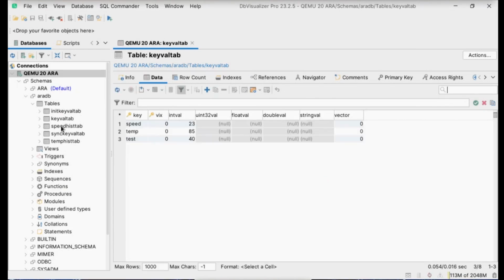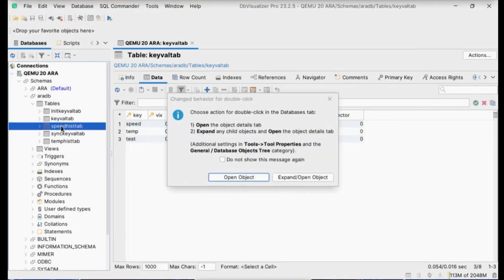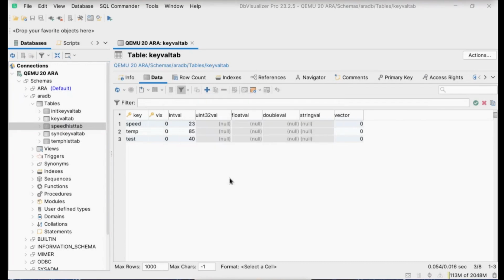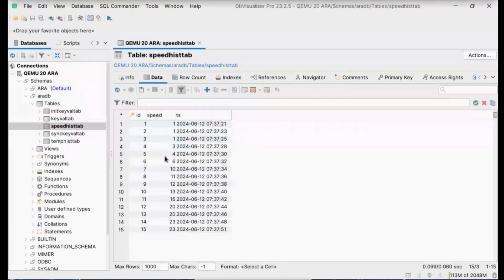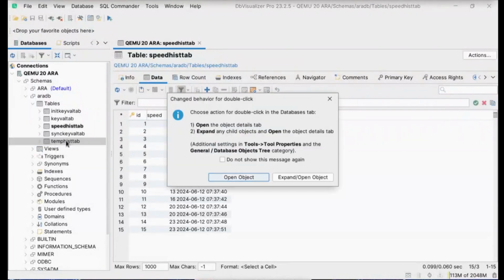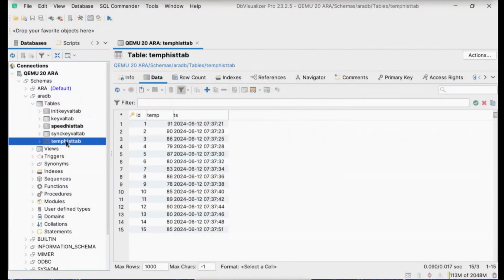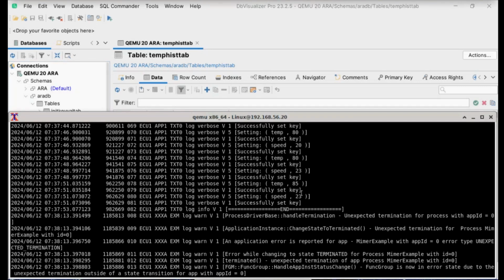But this is the interesting part. We'll now look at my speed history table. And what does that contain? Well, here we have all my samples, so my ID column, and I have the corresponding speed and the timestamps, and the same thing for my temperature history, exactly the same idea that I was proposing. So we've gone from having just only the last value to having every value given a set of rules.